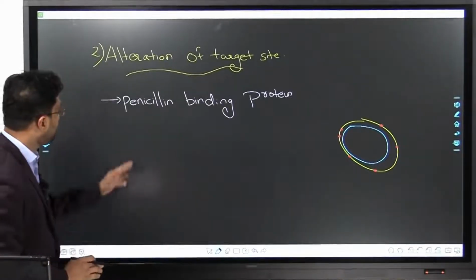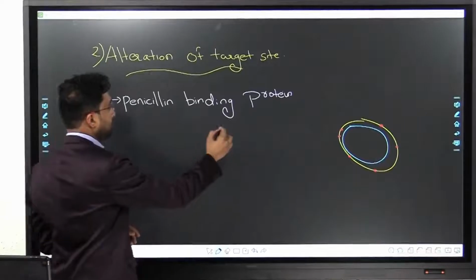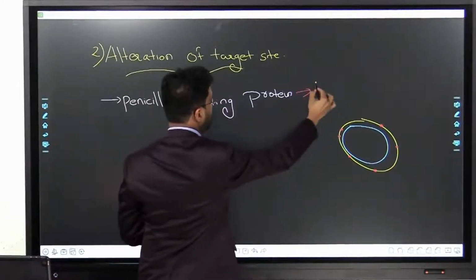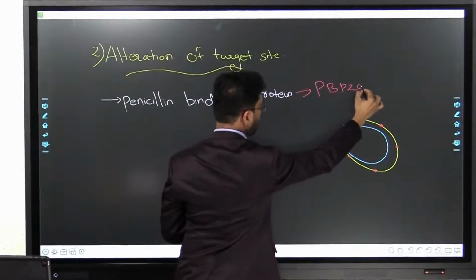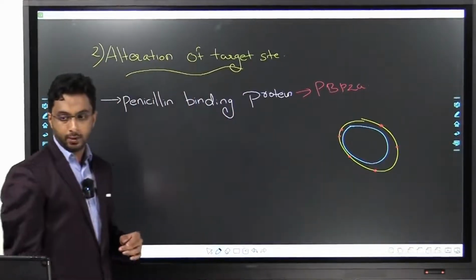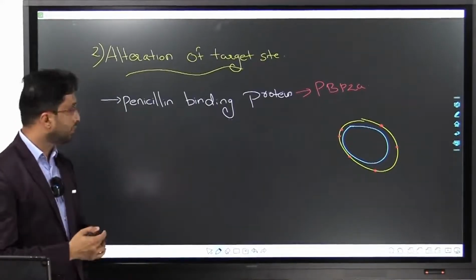Now there is a particular penicillin binding protein. The name of that protein is PBP2A. Just know this. Know the name of this protein, which gets changed.